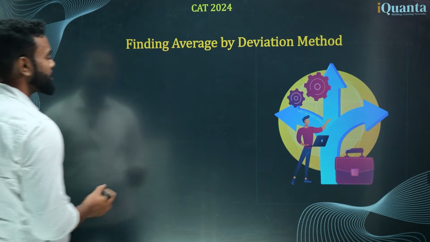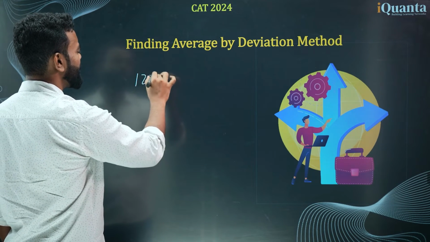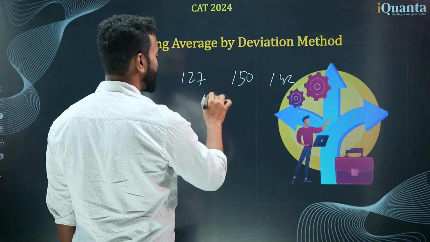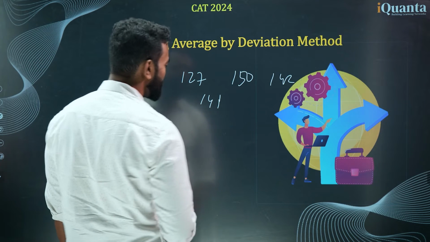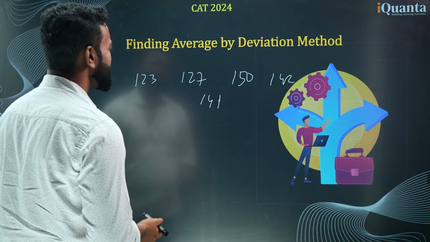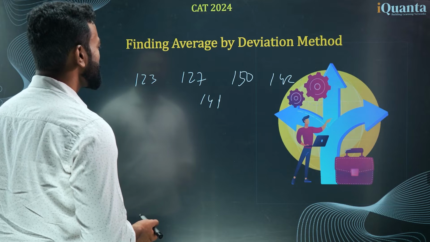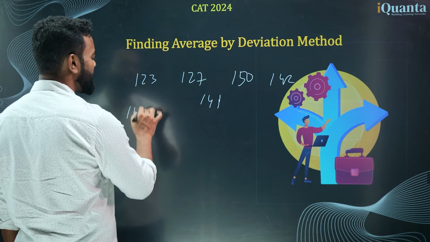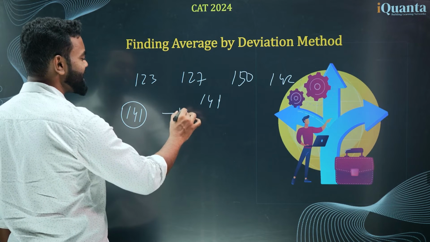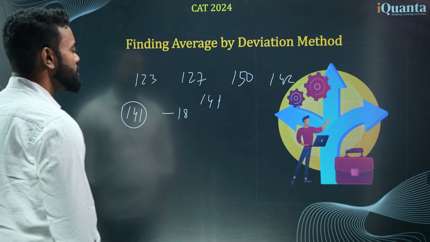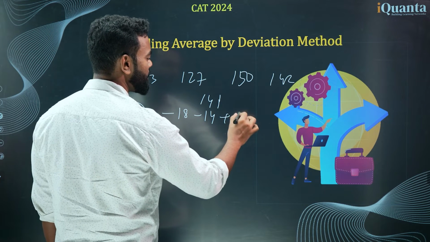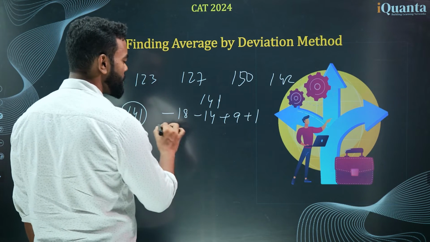Now think about these numbers, let's say 123, 127, 150, 142 and 141. You can see this is a very haphazard set of numbers, and how can we find the average using deviation? You can start with any number, so let's start with 141. So what is the deviation from 123? How much is it? That is minus 18. 127 is minus 14. 150 is plus 9. 142 is plus 1, right? The whole divided by what?